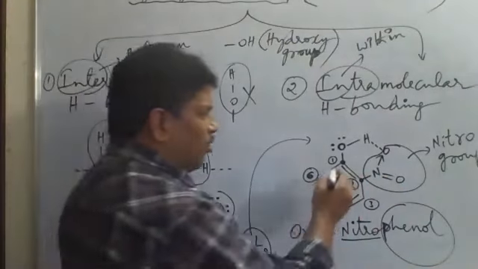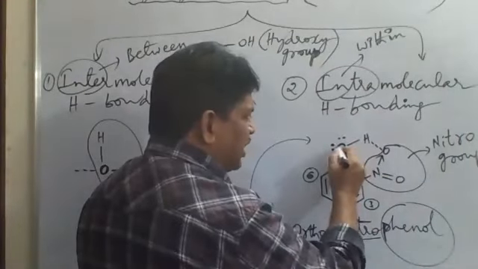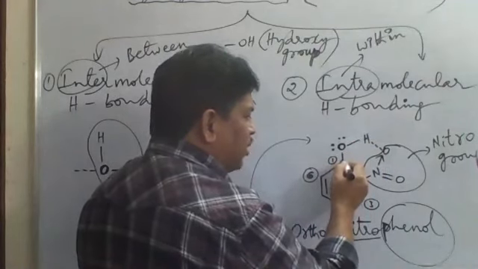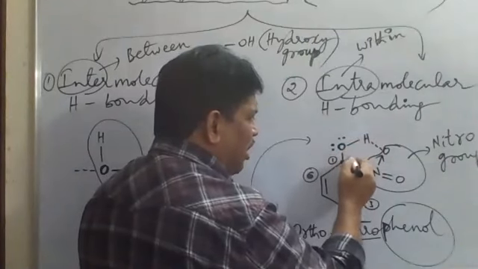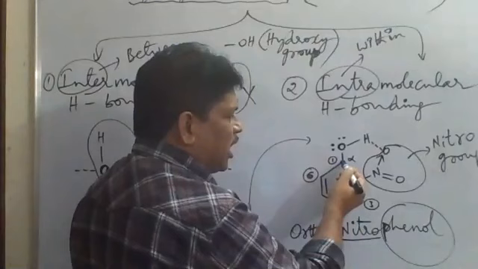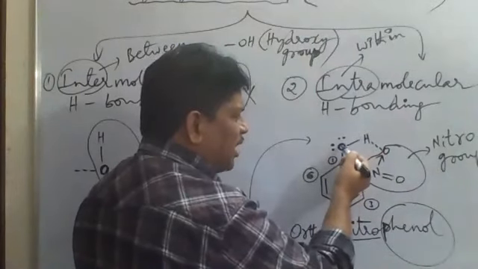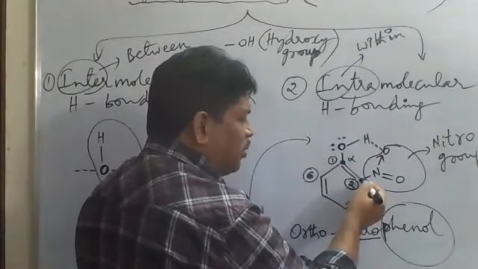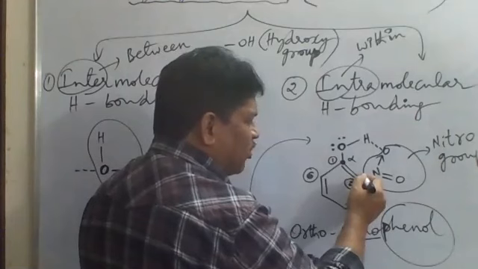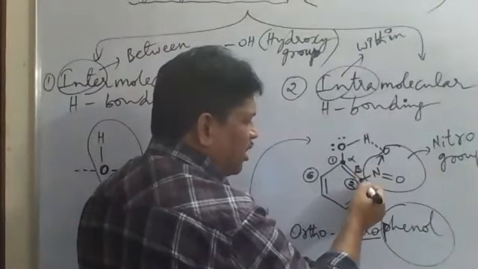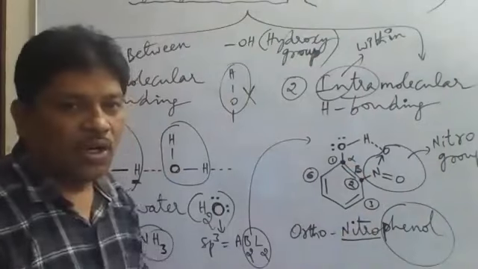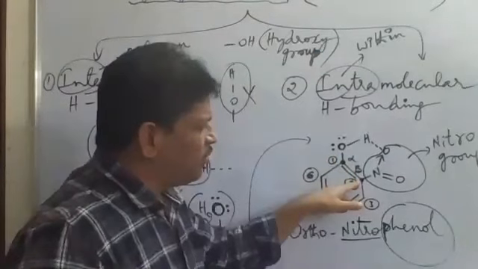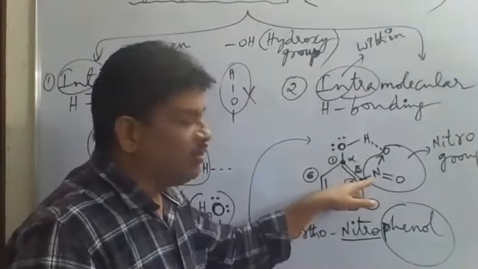Wherever the OH group, the main senior group, is attached, that is called the first carbon. This carbon to which the senior group is attached is called the alpha carbon atom. And whatever carbon is attached to this alpha carbon is called the beta carbon. So this carbon is taken as the beta carbon atom. Alpha carbon has the OH group attached, and beta carbon has the NO2 group attached.